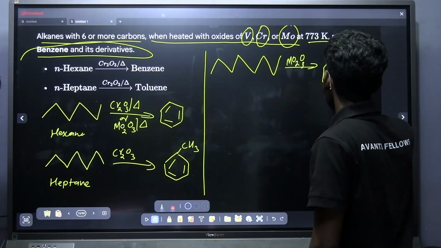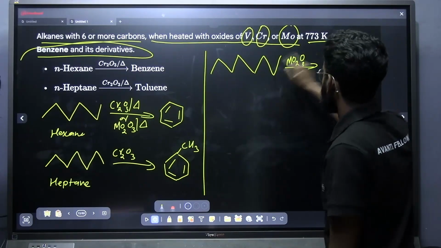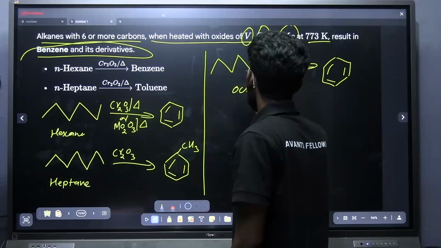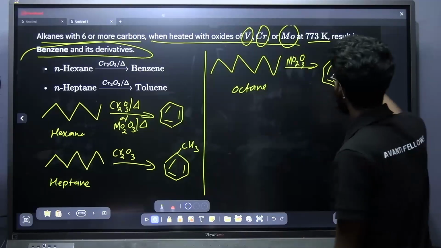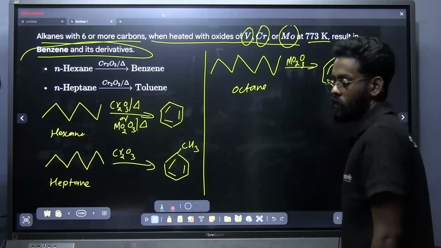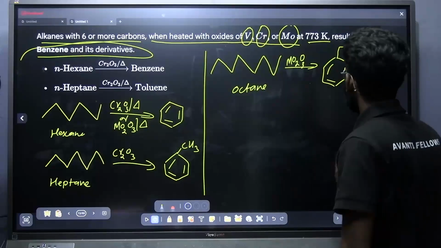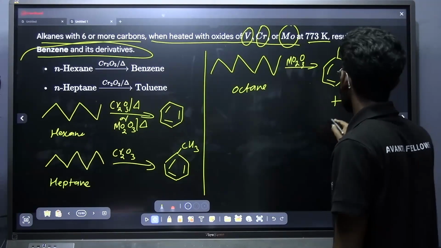Are we going to get only ethyl benzene? Yes. First of all, we have to fix the aromaticity. Then how many extra carbons are there? This is octane. 2 extra carbons are there. That will be forming a side chain. And this is not the only product that you will be getting. What are the other possibilities we are having?